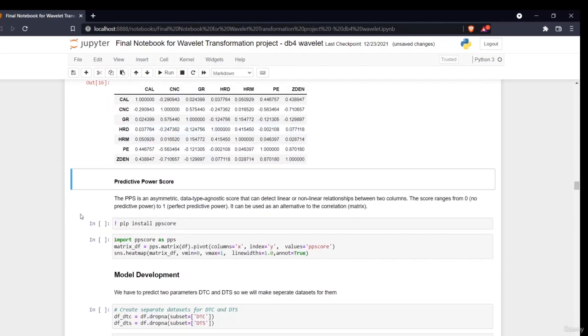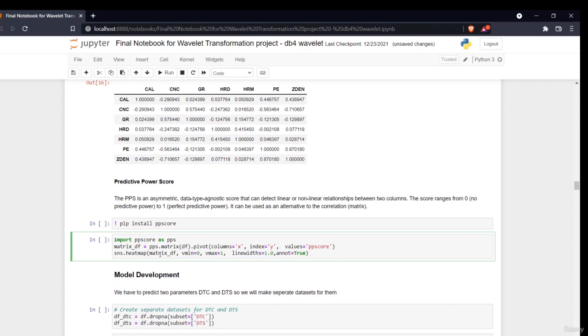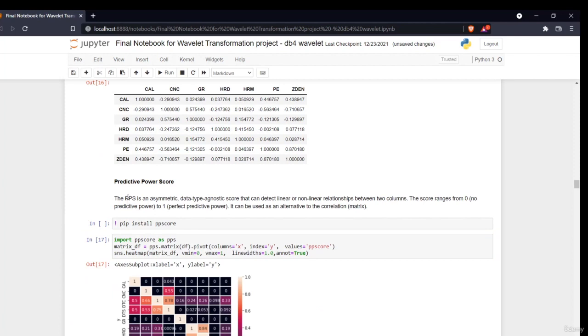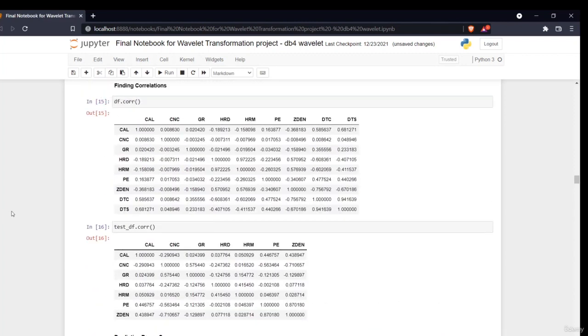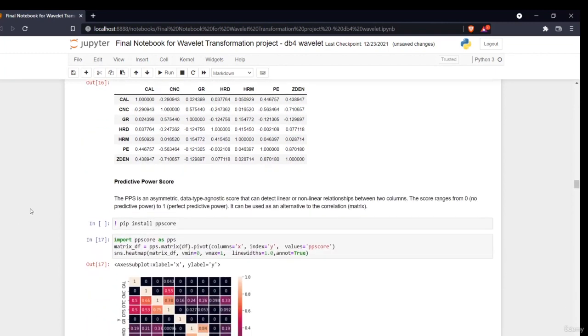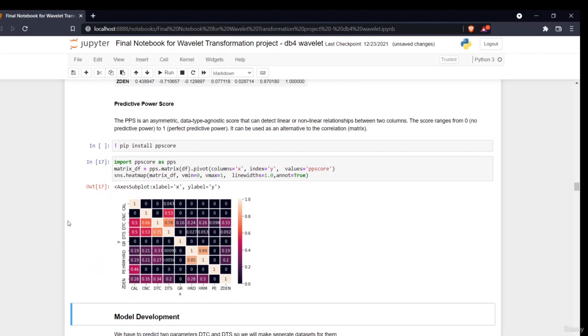For that, I'll use a score called PPS. What is PPS? The PPS is an asymmetric, data-type-agnostic score that can detect linear or non-linear relationships between two columns. The score ranges between 0 and 1. That is the same idea as a correlation matrix. A correlation matrix tells you the correlation between two features, how one feature is related to another. The same thing it does with the PPS. It is used as an alternative to a correlation matrix because it can tell me both the linear and the non-linear relationships, so it works better.